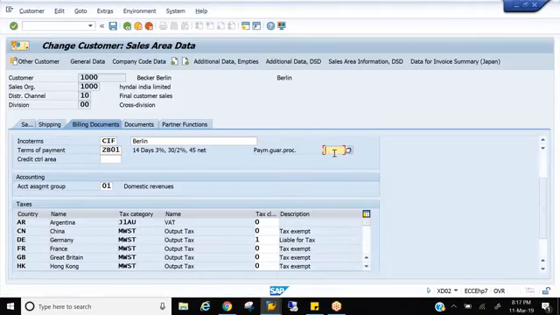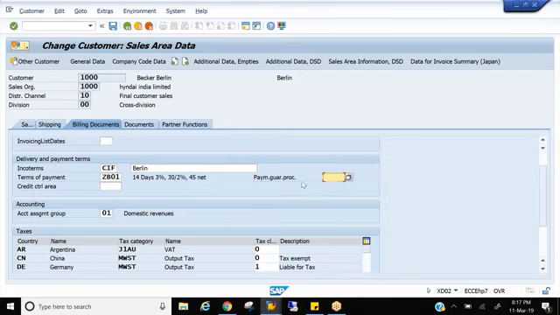The next is the payment guarantee procedure. This has been removed actually. It is not there now in S4HANA. So what is this payment guarantee procedure? Let's say this customer can be an export customer. You have sent the goods. What is the guarantee you will get the payment back? In business, whenever you're dealing with some customers, you take some bank guarantee or LOCs.